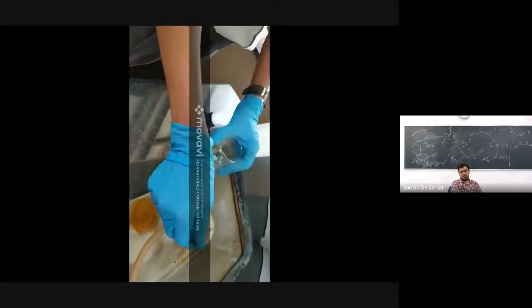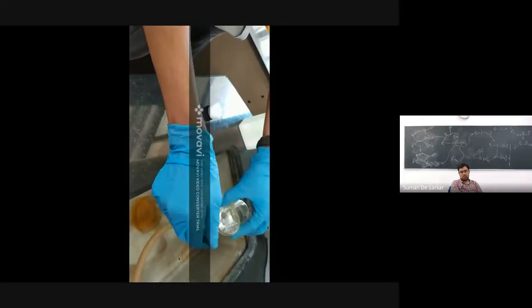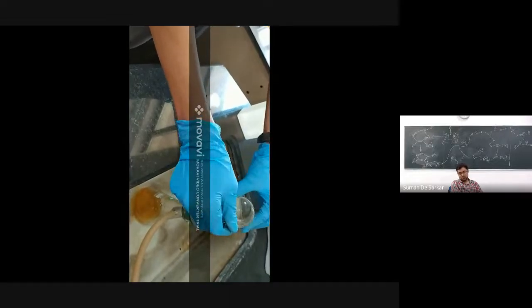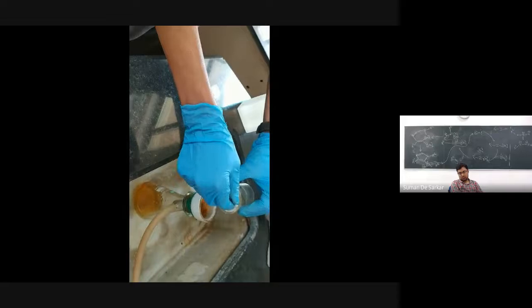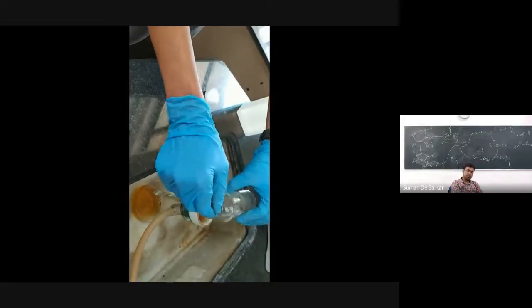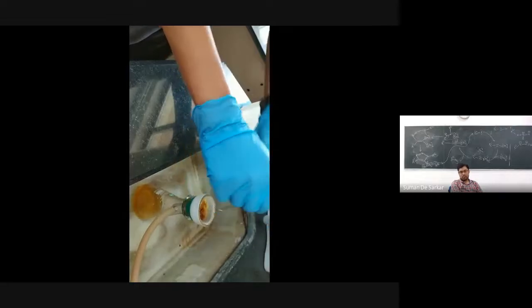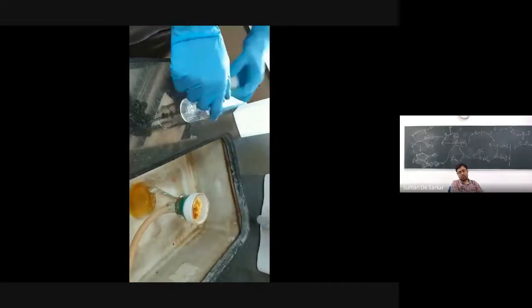So we can recrystallize this precipitate from methanol, and we will study the compound with various spectroscopic techniques like FTIR, UV visible, and NMR spectroscopy.